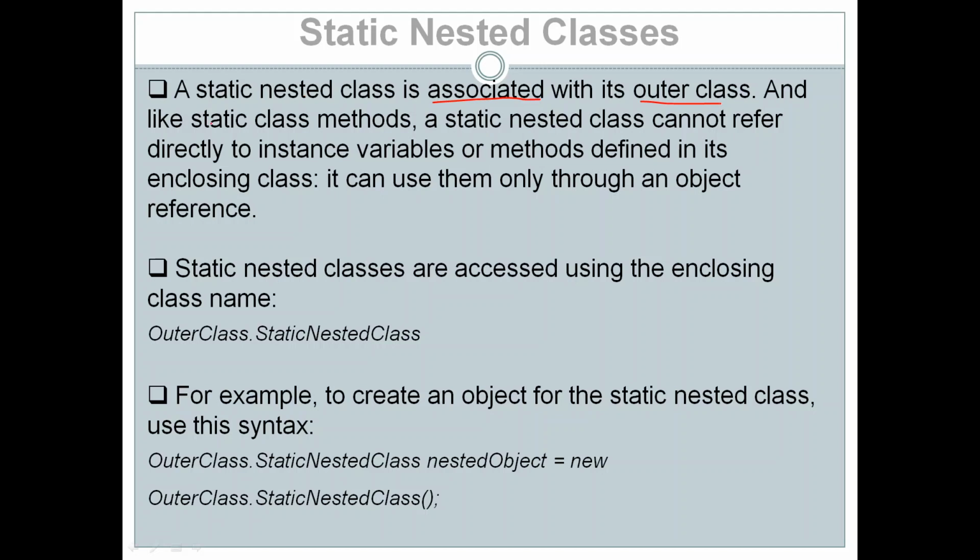Like static class methods, a static nested class cannot refer directly to instance variables or methods defined in its enclosing class. As I have said, static nested classes cannot directly access the instance variables and methods which have been defined in the outer class. It can use them only through an object reference. By using an object reference, it can be accessed.